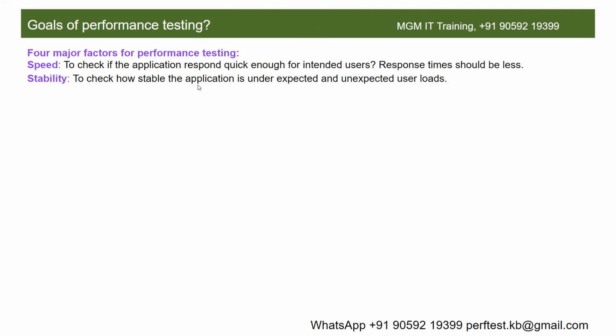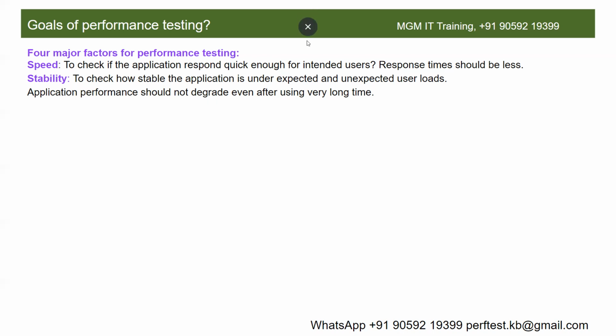So stability is to check how stable the application is under expected and unexpected user load. Application performance should not degrade even after being used for a very long time. If the application is continuously used for hours and days, the performance should not degrade, meaning response time should not be high.